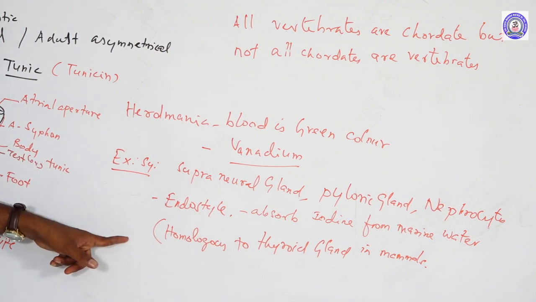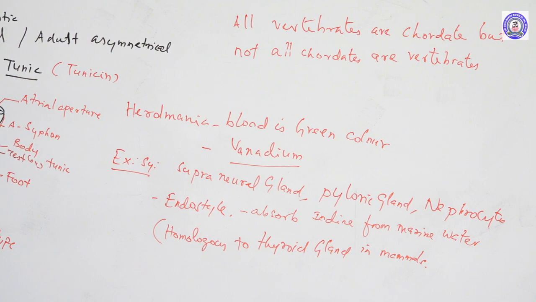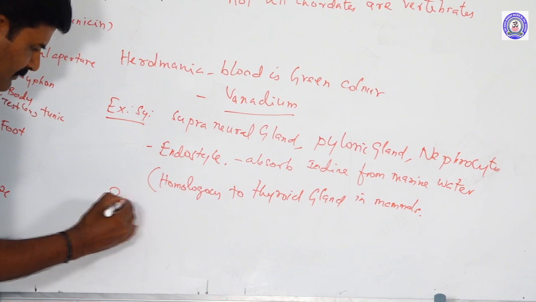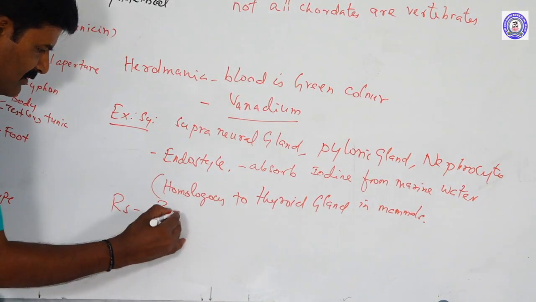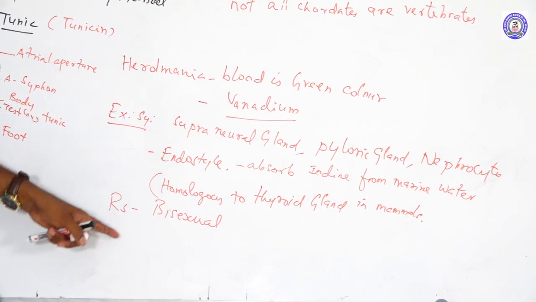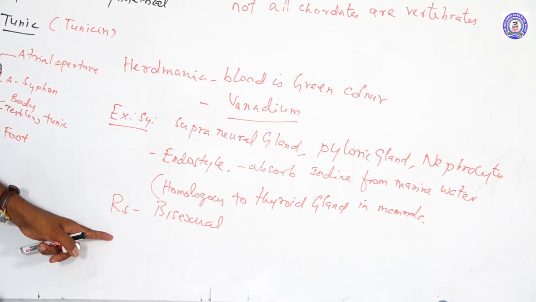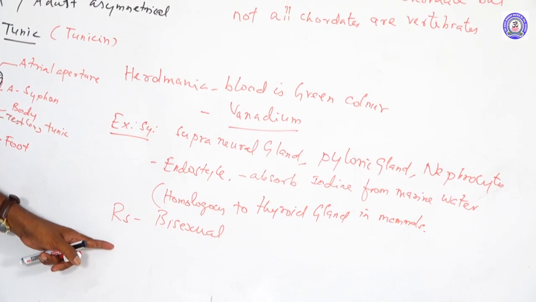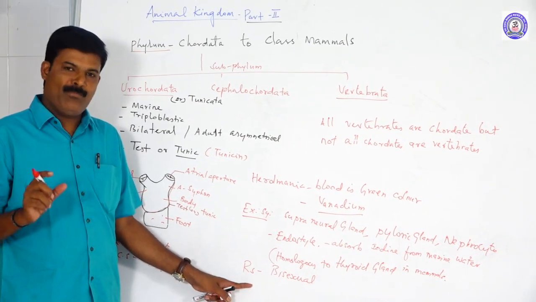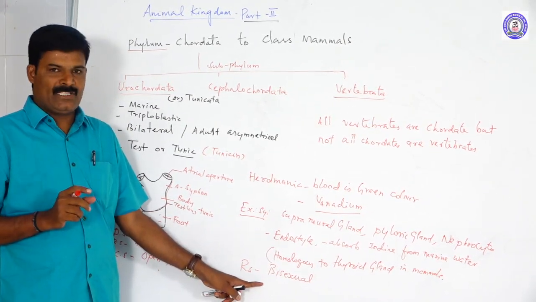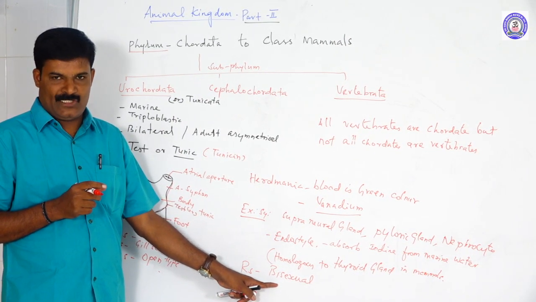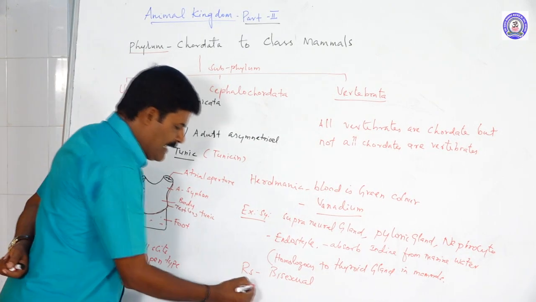The reproductive system of the urochordate is bisexual, that is monoecious, hermaphrodite animals. You know hermaphrodite: male and female reproductive organs are located in the same animal. All hermaphrodites are bisexual, or the term monoecious. Why is it called hermaphrodite?